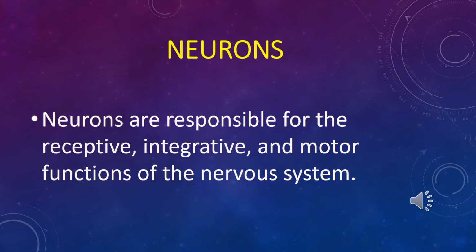Neurons are the main type of cells in nervous tissue. Neurons are responsible for receptive, integrative, and motor functions and regulate the main functions of nerve tissue. They generate nerve impulses. Between neurons there are special cell junctions called synapses.